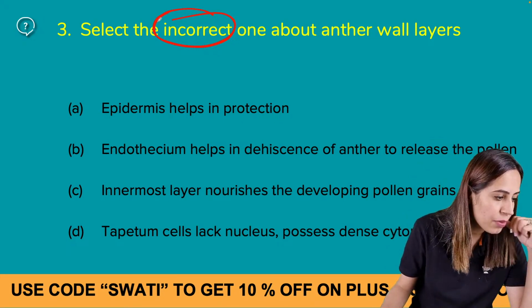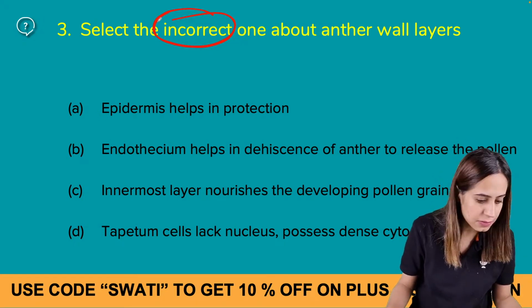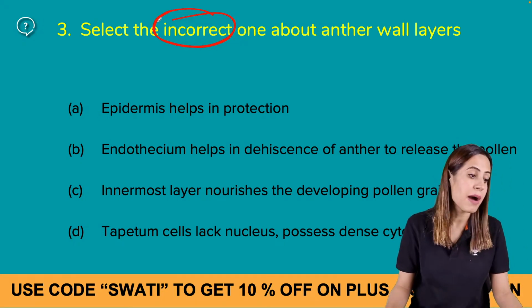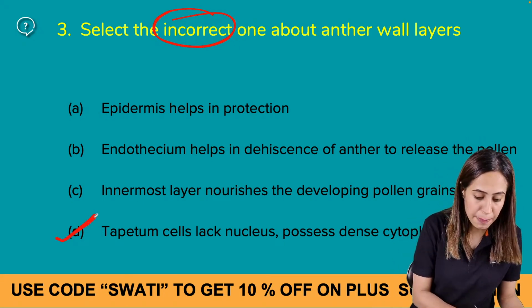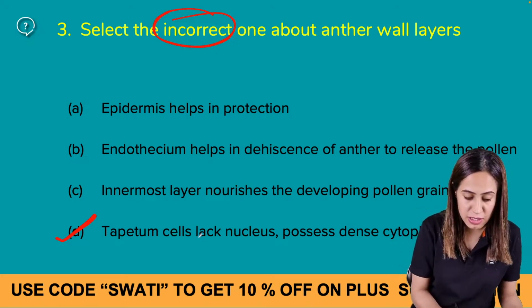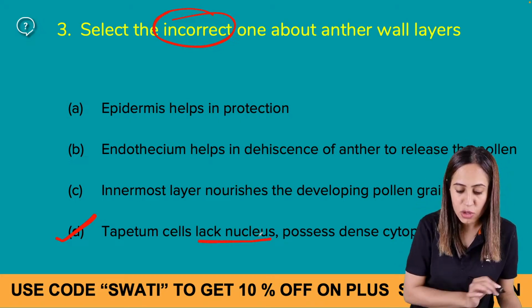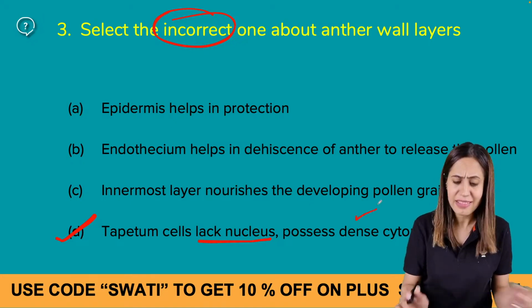How are you? So, what is the incorrect one? Can you tell me the answer? Third option, yes, Mayuk, good. Debesh, very good. Tapetum cells are multinucleated. How can they lack the nucleus? They have dense cytoplasm, that is correct.